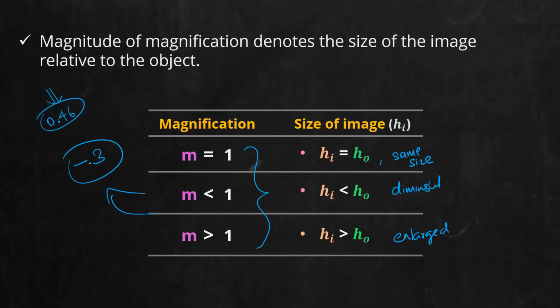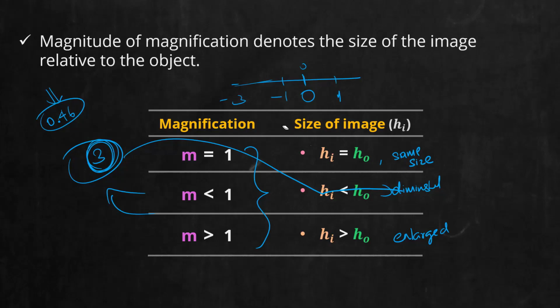Yes, it is enlarged. See, whenever -3 comes, don't think this minus is with respect to the number line, where -1, -2, -3 lie to the left of 0. Don't think in this way, because in magnification, for size, we are purely focusing on the magnitude, excluding the sign. The sign will come in the next part. So when you get -3, you should only take the value, whatever magnitude is there.